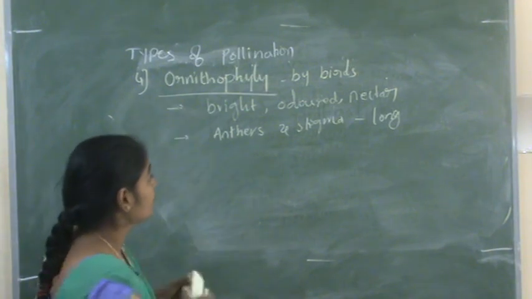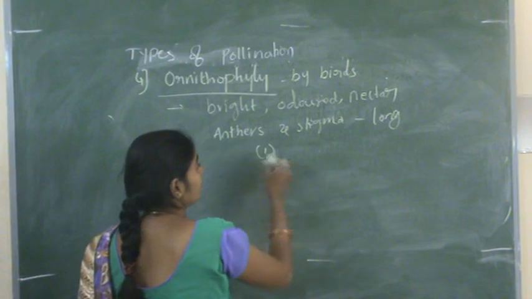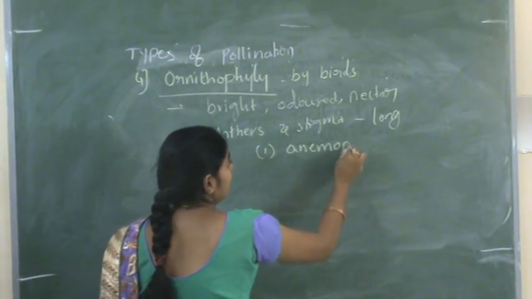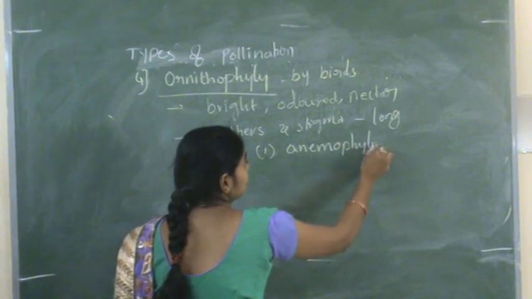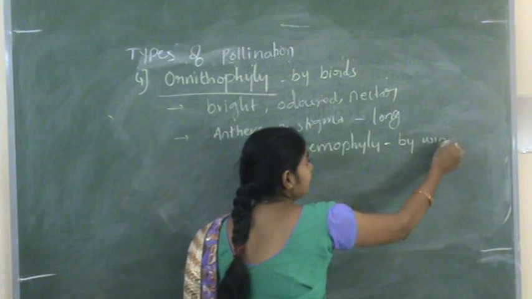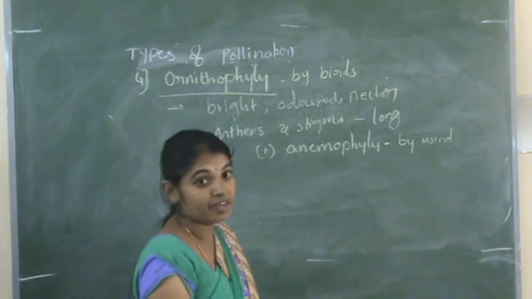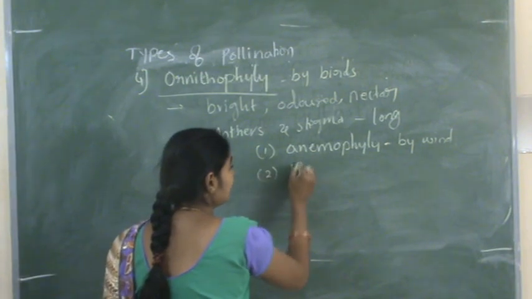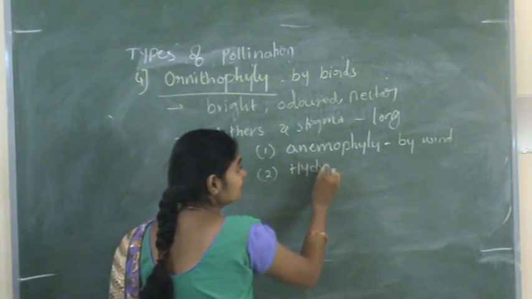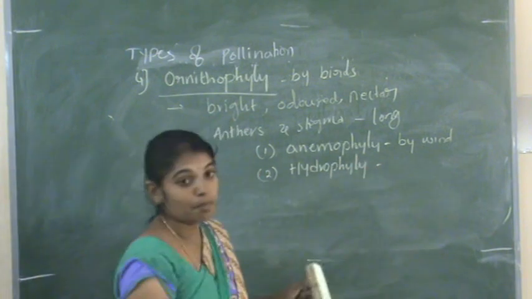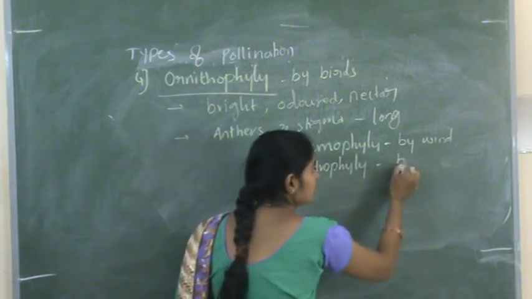So one is anemophily, by wind. If the pollination occurred by wind, it is known as anemophily. And the second type is hydrophily, by water.